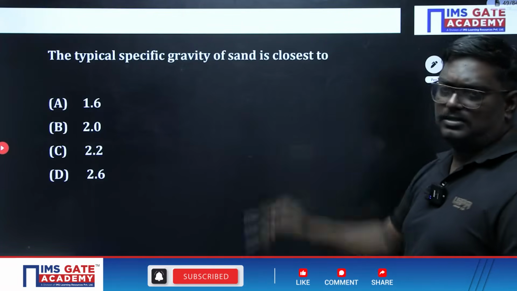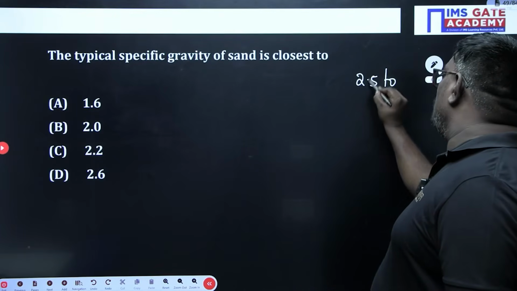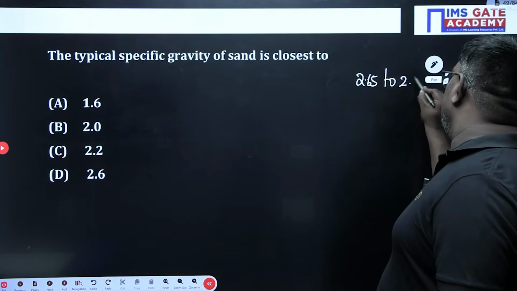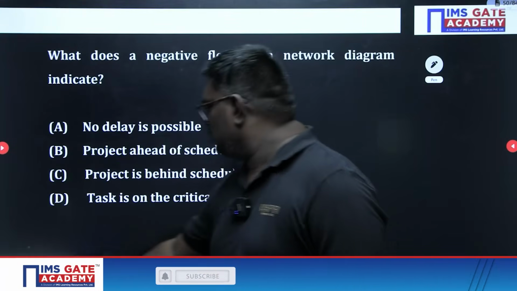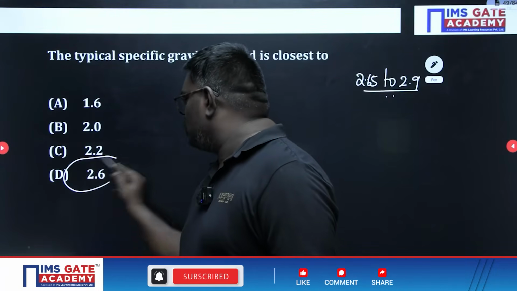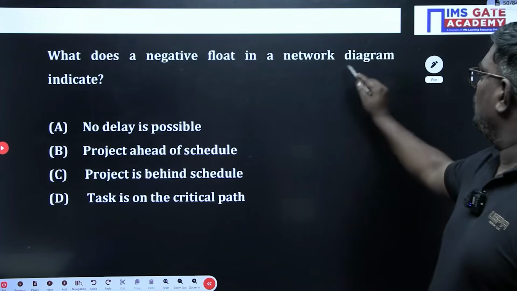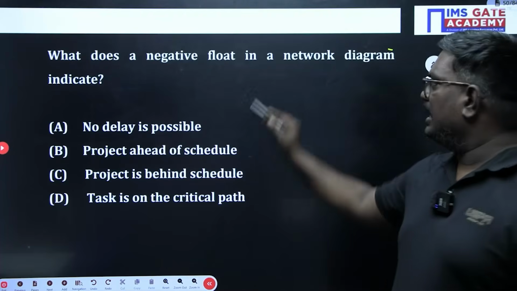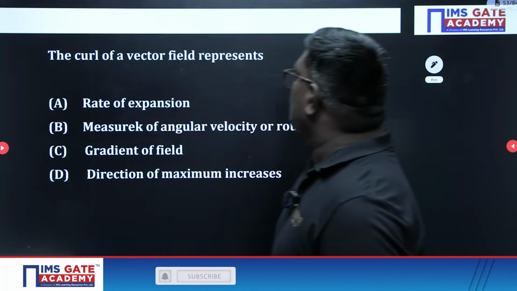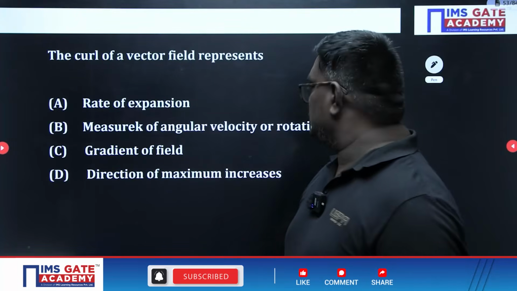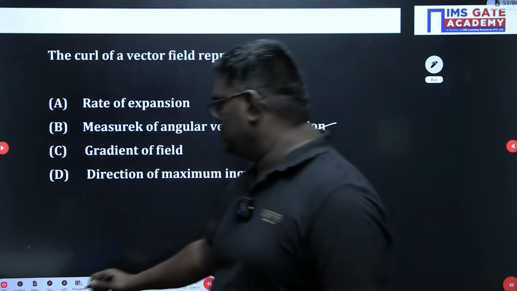Usually, sir, if you consider the specific gravity of soil, it will vary between 2.65 to 2.9. So here the answer can be taken as 2.6. Next, what does a negative float in a network diagram indicate? Negative float indicates the project is behind schedule. The curl of a vector field is a measurement of angular velocity, that is rotation. Option B is the right answer.